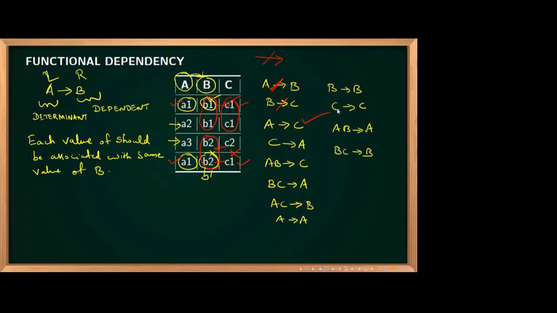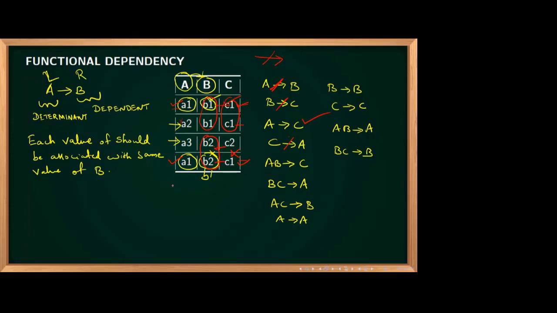What about C determines A? Why is it not correct? C1, C1, C1. Here it is A1, here it is A2. It is not correct.